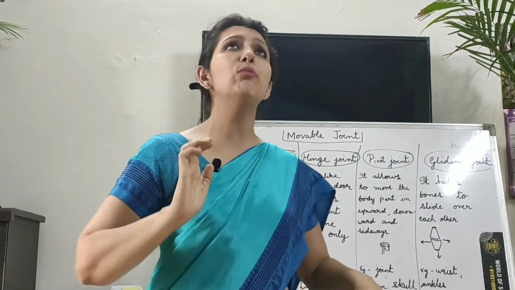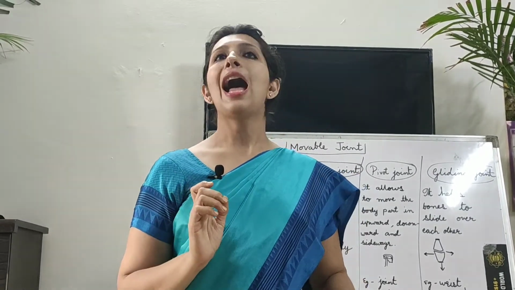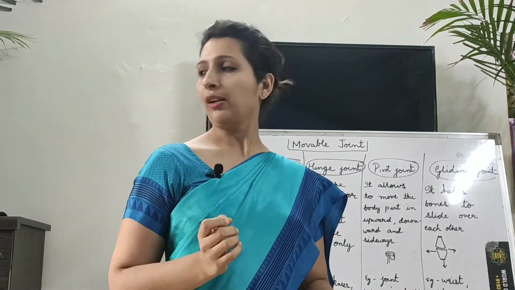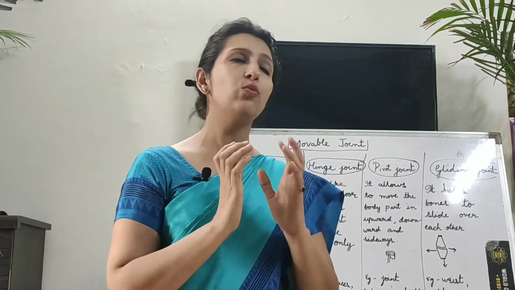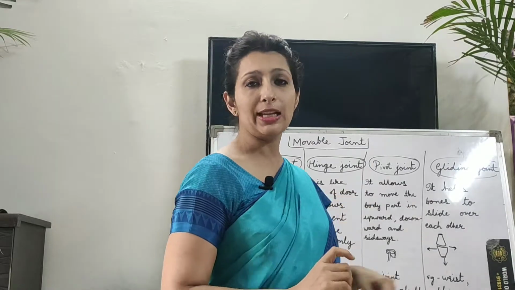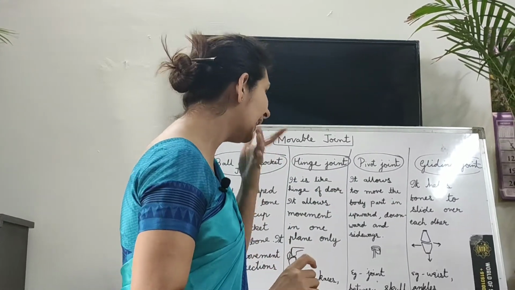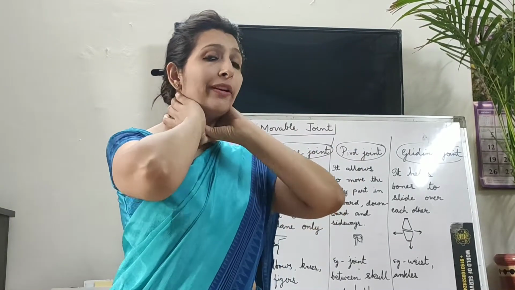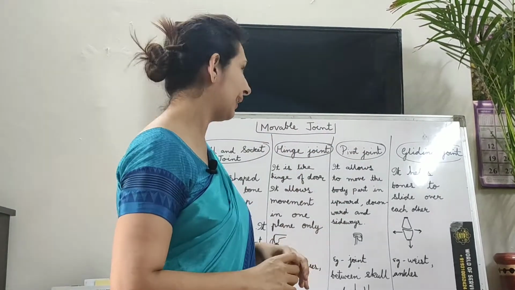So you can move up and down, obviously, and sideways. So this is what the pivot joint does. What's a pivot? Pivot is actually a thing that is fixed here, just like your neck. So it can move like this.